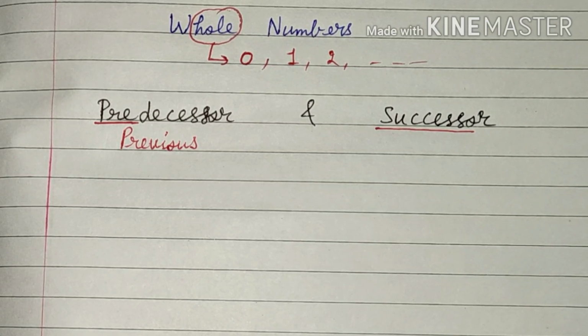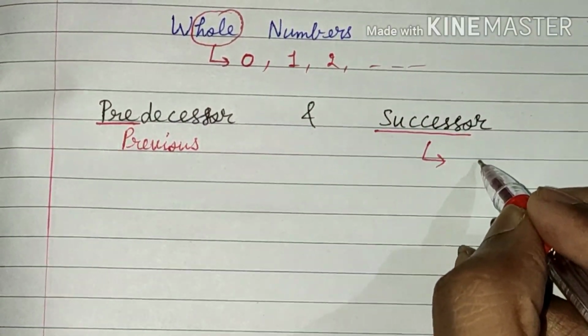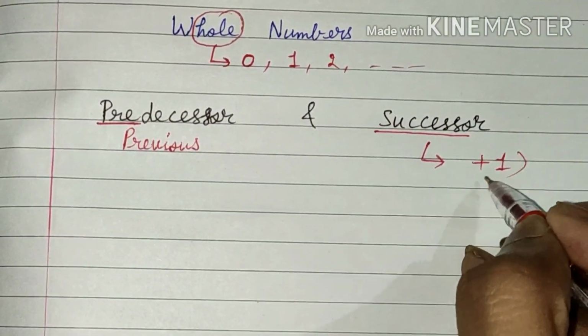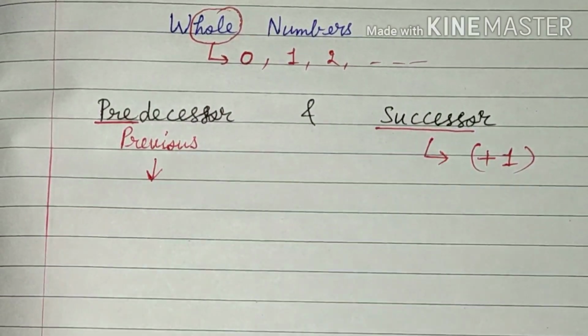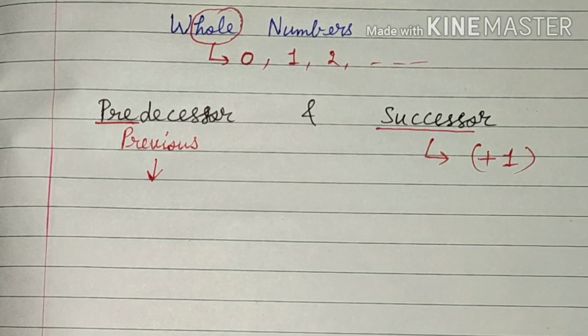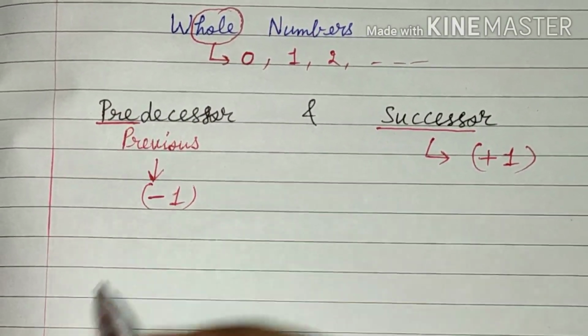So success means that you will have to add something in that. So our rule says, for the successor you will have to add 1 to the given number, and while finding out the predecessor of any number you will have to subtract 1 from that given number.